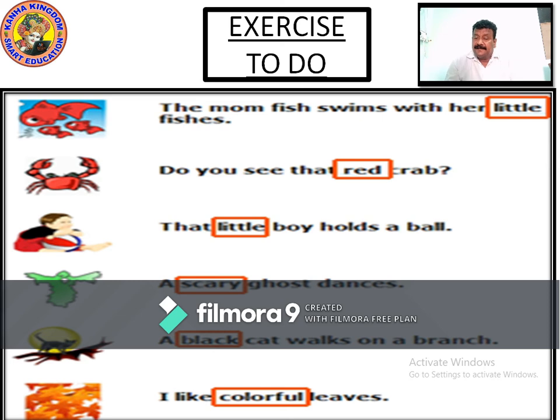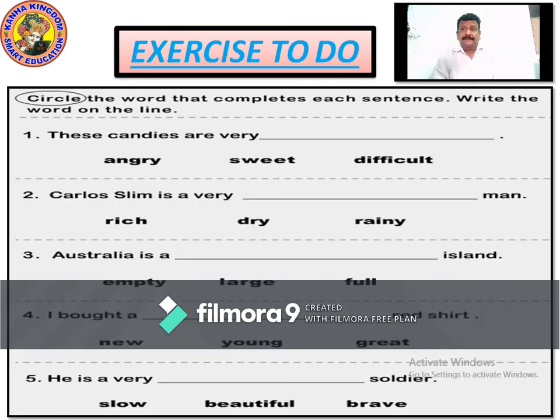Got it? Please write it down as it is. You have to copy and make the boxes as it is. Right? So now let's go to the next exercise. Now let's see the exercise to do. There's one more exercise now. Here, circle the word that completes each sentence. Write the word on the line.